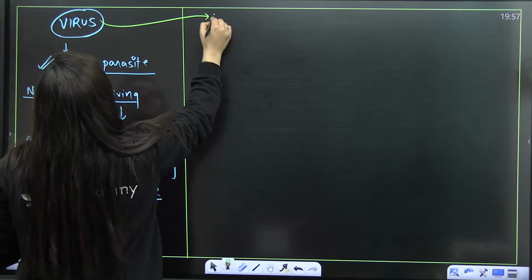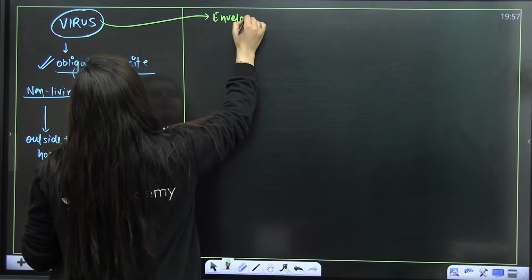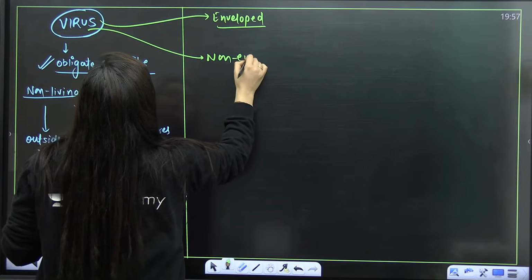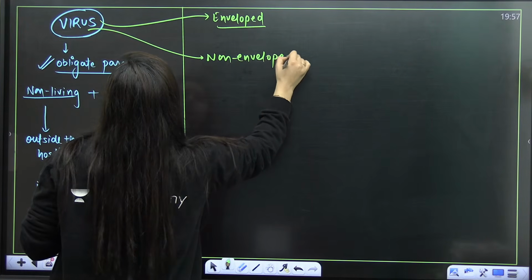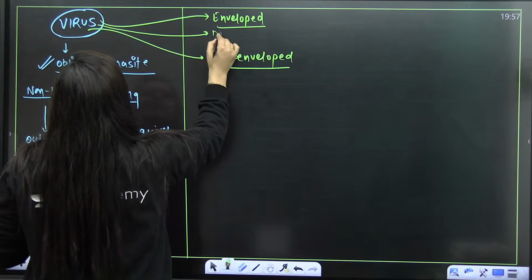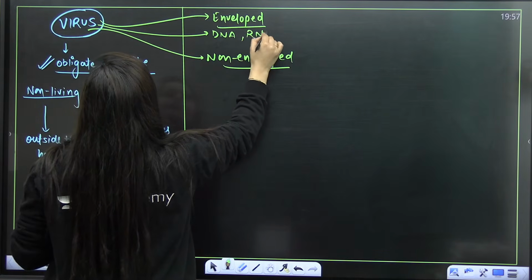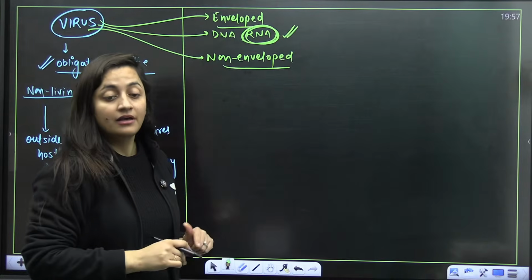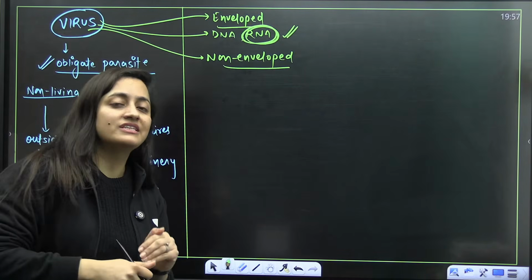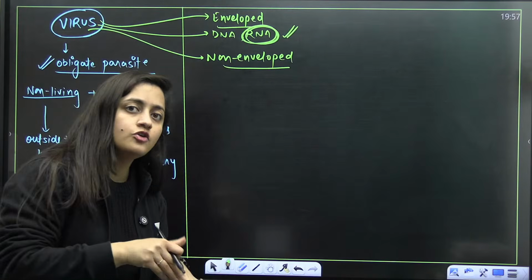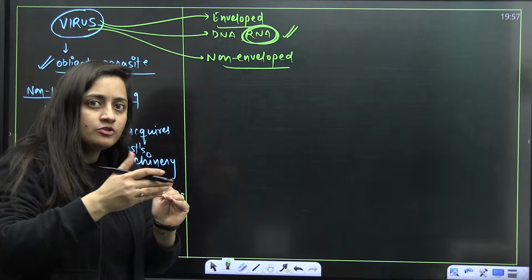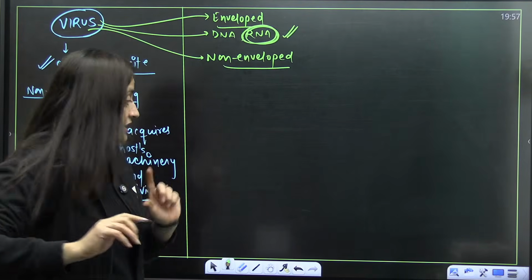Now, viruses can be enveloped, which are having a lipid layer around them. They are non-enveloped as well. And students, they can have DNA. They can have RNA as well. Mostly RNA viruses we see in the case of plants. We are not saying always, but mostly RNA viruses in plants, and in humans, DNA viruses are there. But in humans or in animals also, RNA viruses cause infection.